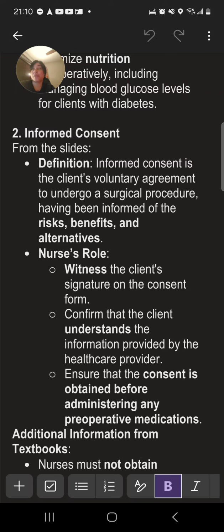Okay, so some things that we need to make sure of with the informed consent. One is we need to witness the client's signature on the consent form. Two, we need to confirm that the client understands the information provided by the healthcare provider. Do they understand what the healthcare provider told them? And then three, ensure that the consent is obtained before administering any pre-operative medications, okay?